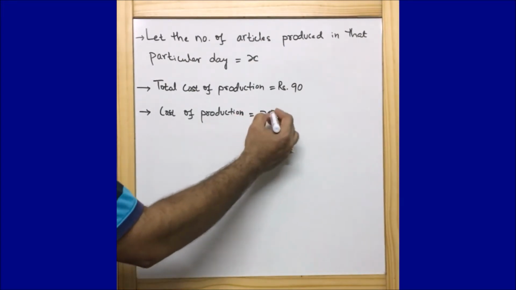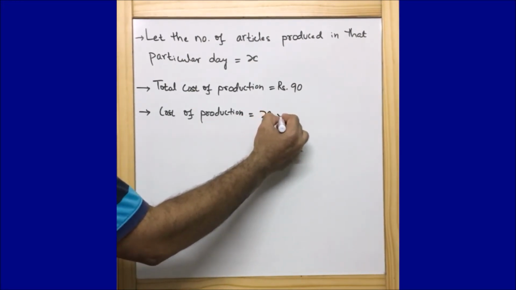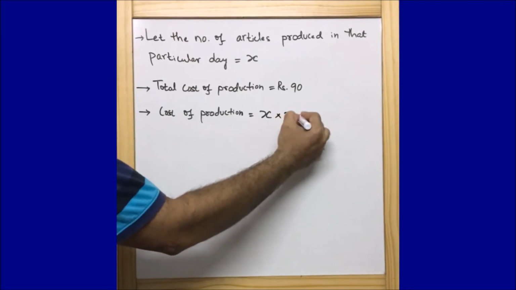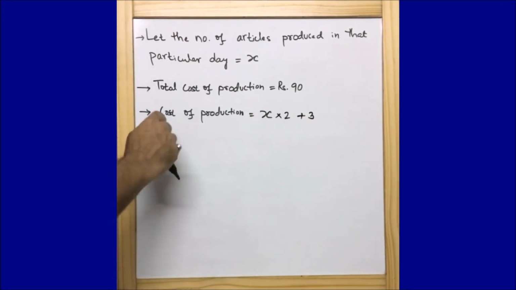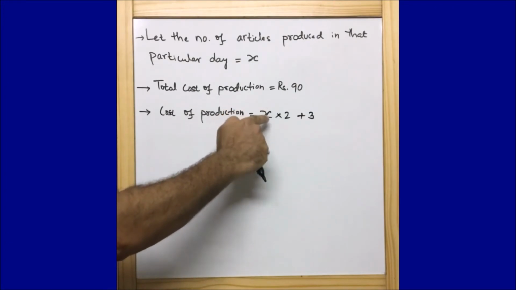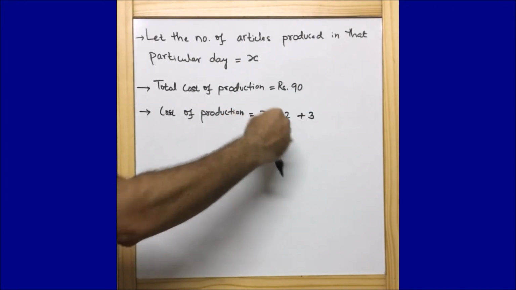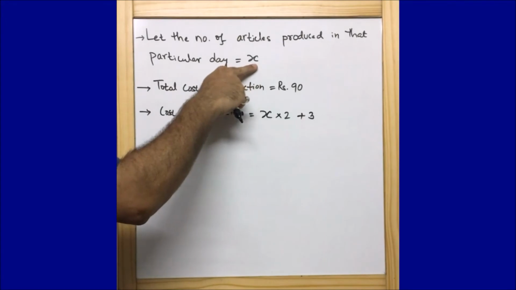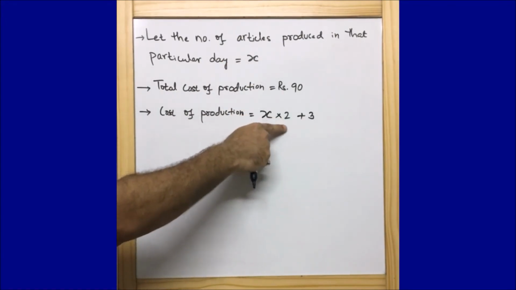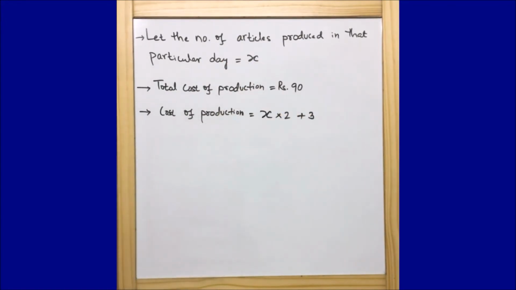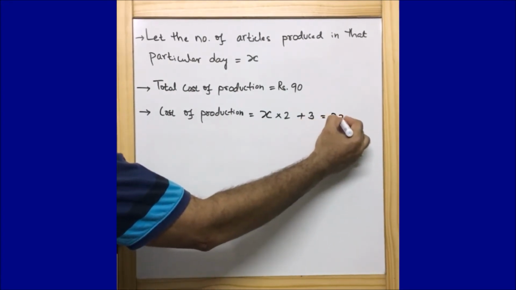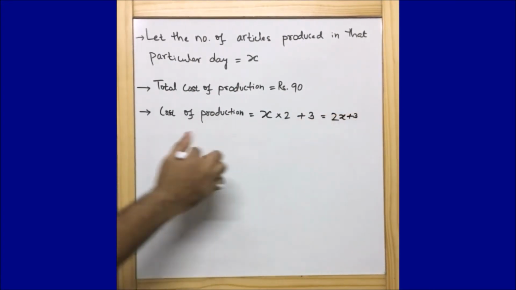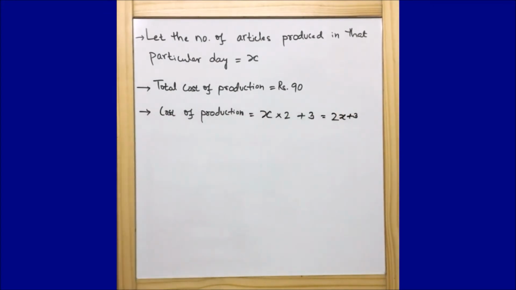So if the number of articles is x, then x into 2, twice the number of articles, plus 3 more. The resulting expression that we are getting here is 2x plus 3. The cost of production we got is 2x plus 3.